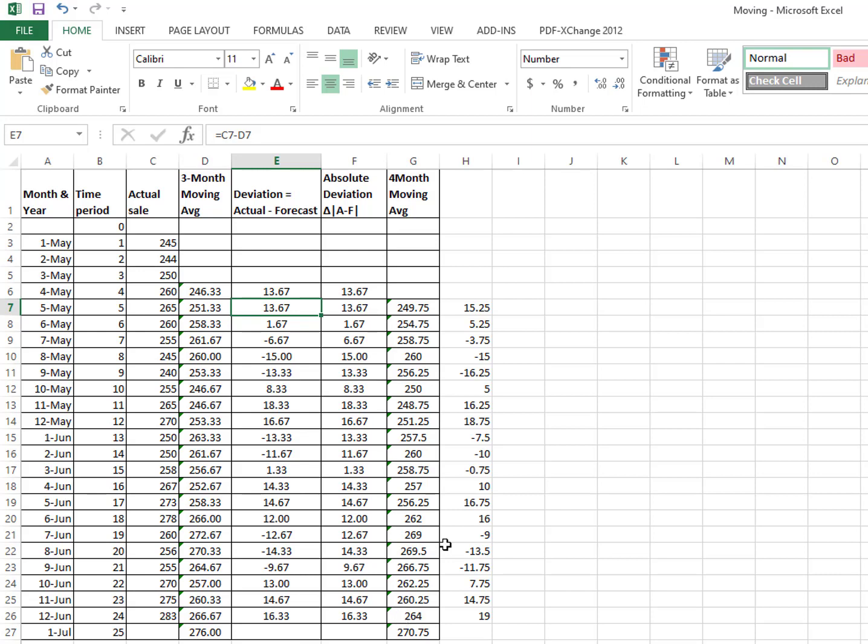Similarly, you will check it. So you need to decide on the basis of the forecasting error which specific method, which specific approach to use. If you want to decide between the 3-month moving average and the 4-month moving average, you need to calculate forecasting error. And how will you calculate it? Actual minus forecast. Similarly, we also calculate forecast error for the 3-month moving average and for the 4-month moving average, and on the basis of this, you will decide which one is the best one.